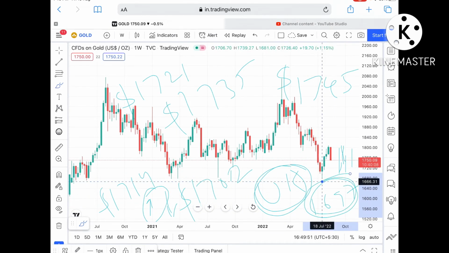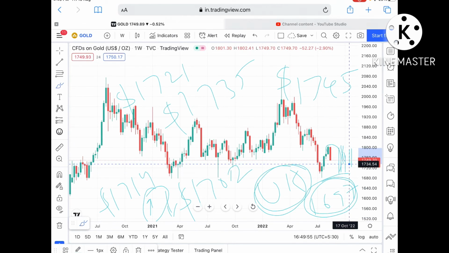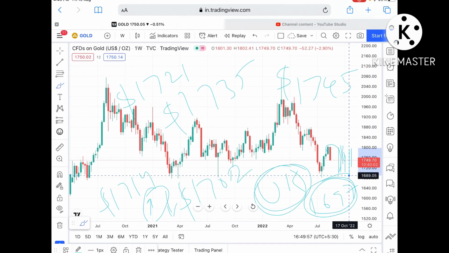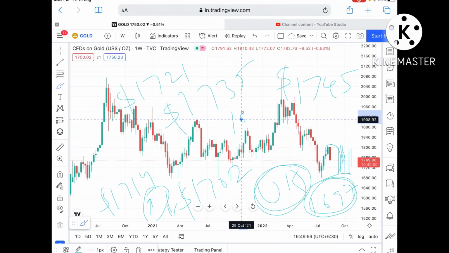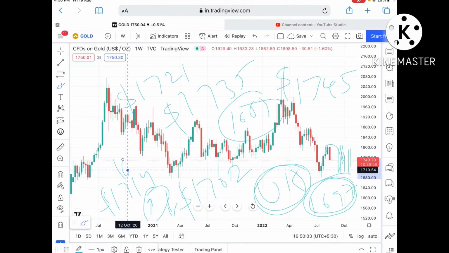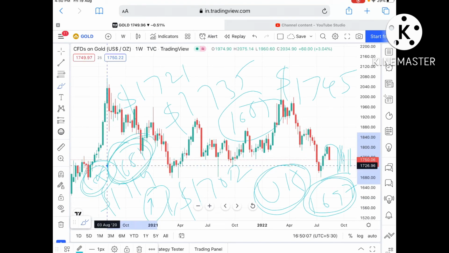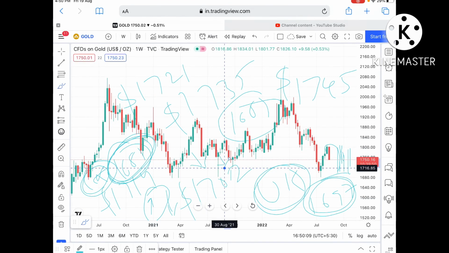Once the price falls below 1697, keep this in mind, there is a high probability it can go further down and touch a level of 1689 also, and from there it can touch a level of 1681. And I've already explained that important point: if the price comes close to 1681, there can be a sharp fall. So keep this in mind.